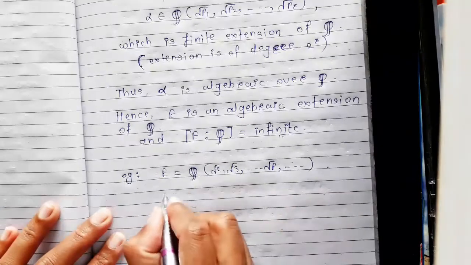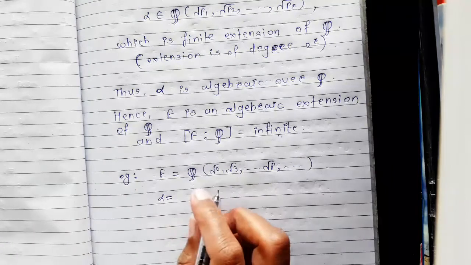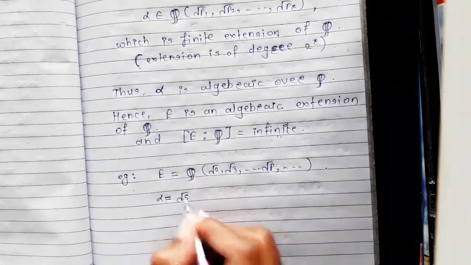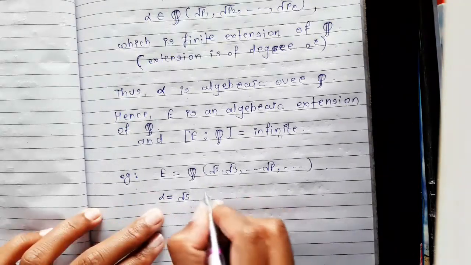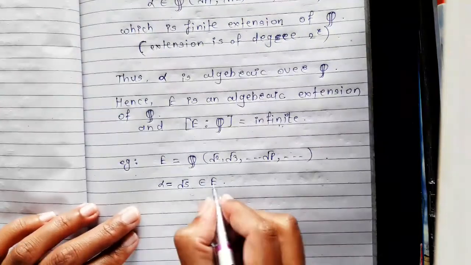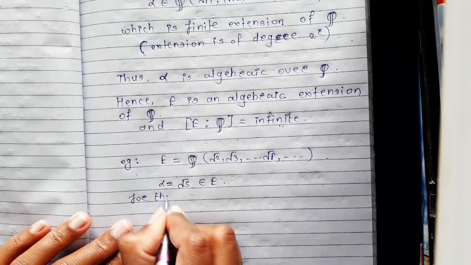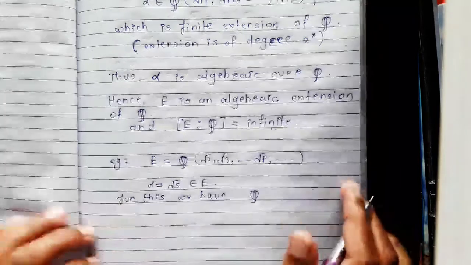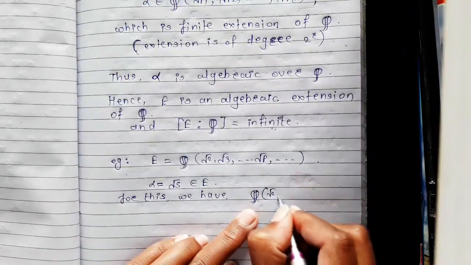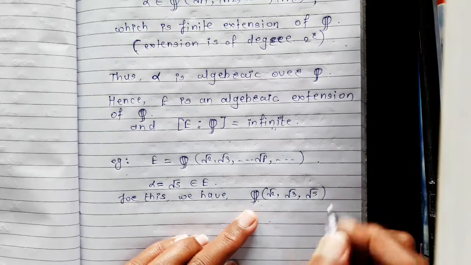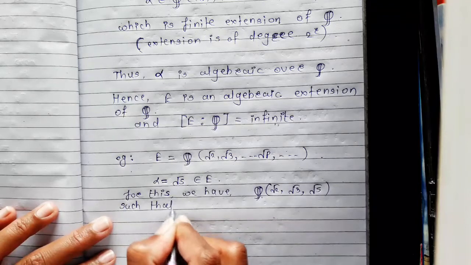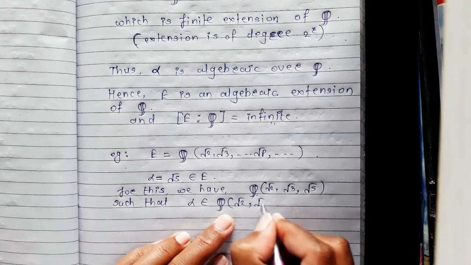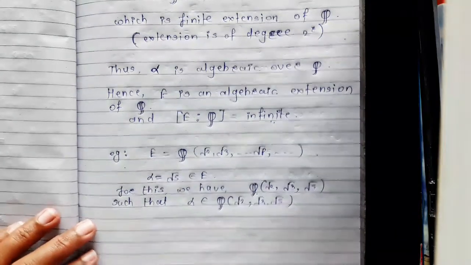And if we consider alpha equal to root 5, then this root 5 is a member of field E, and for this we have the smallest subfield of reals containing the rationals, root 2, root 3, root 5, such that alpha belongs to it.